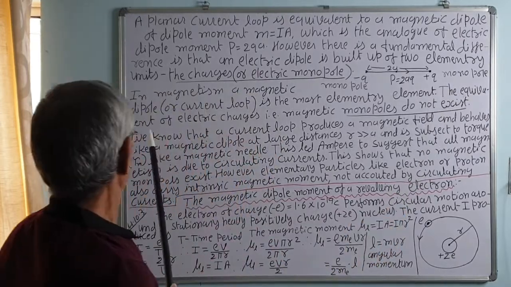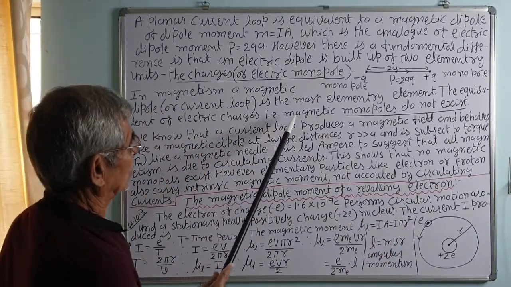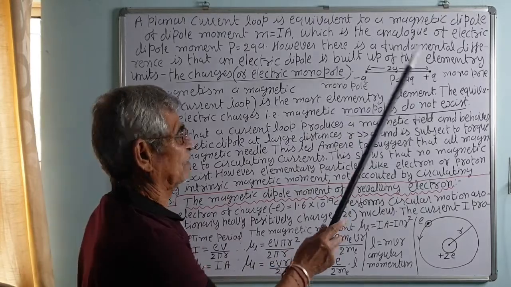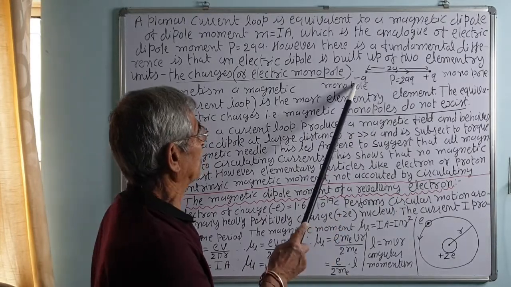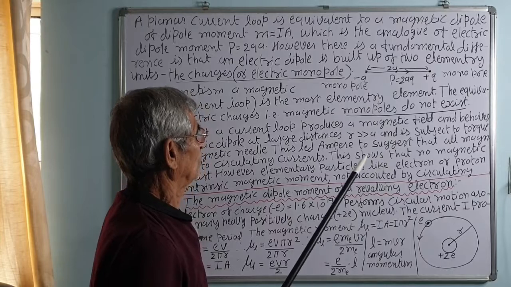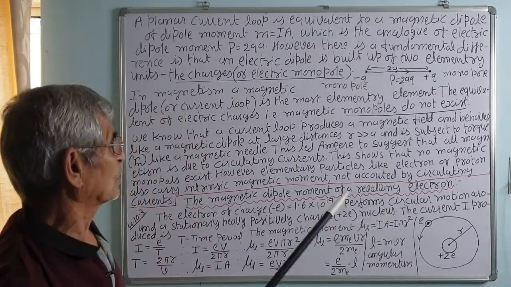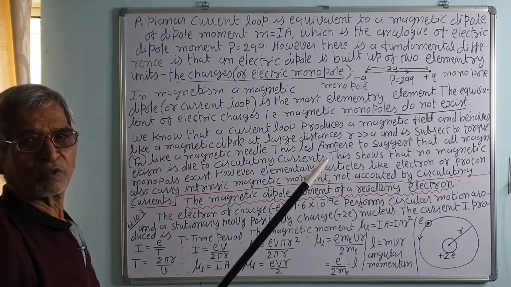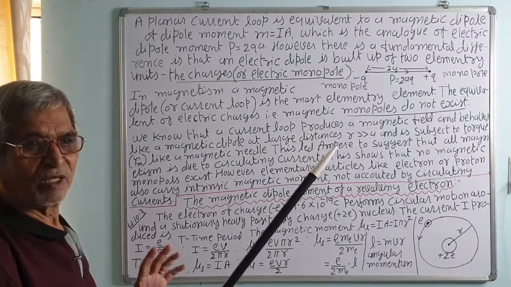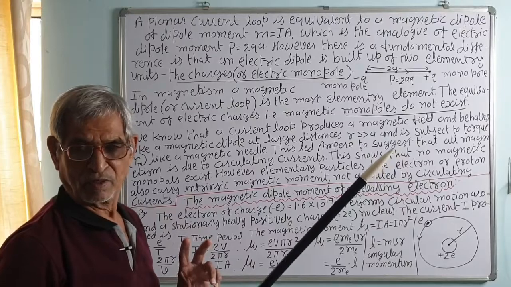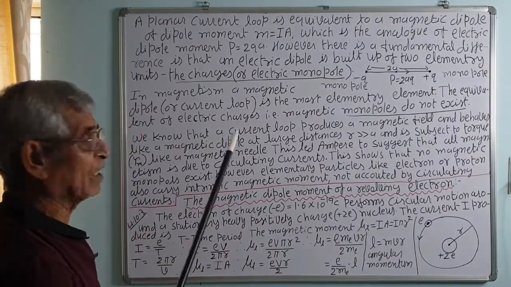The equivalent of electric charges, that is magnetic monopoles, do not exist. In the case of electric charges, the minus and the plus exist separately, but in magnetism this is not possible. No separate monopole exists, either north pole or south pole; they are always together, or as a current loop.